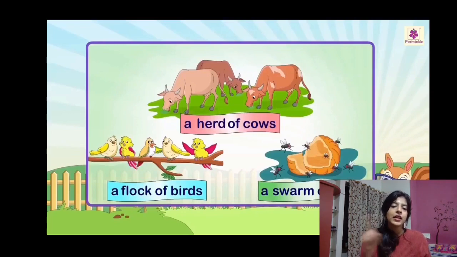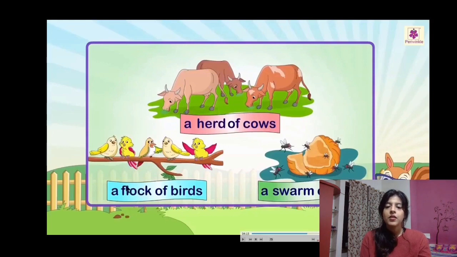So which are the collective nouns over here? Flock, a flock of birds, which says it is a group of birds. A herd of cows, herd is a group, hence it is a collective noun. A swarm of flies, swarm over here is a collective noun.